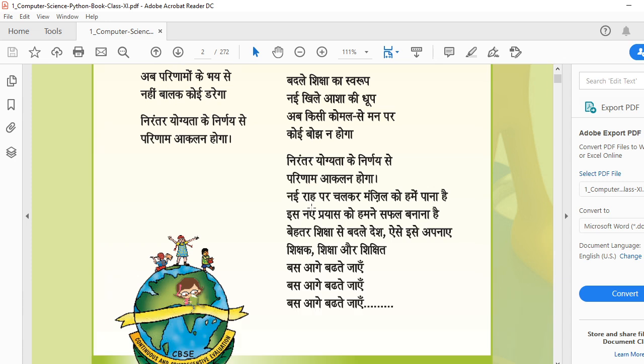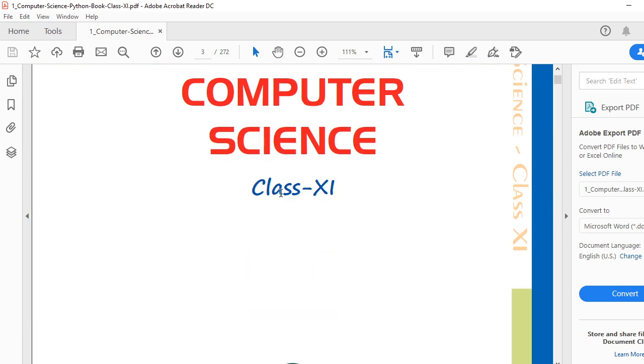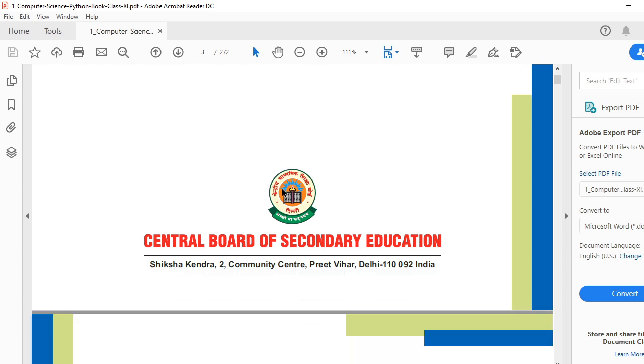You type computer science with Python 2020 edition PDF download, and many options are going to come. Download it from the NCERT site, as that is a valid one. So this book we are going to follow. Second, as a side book you can take any book. I am telling you to purchase Sultan Chand.